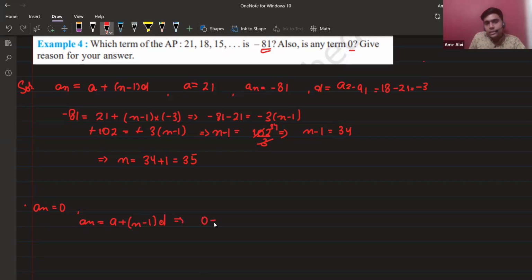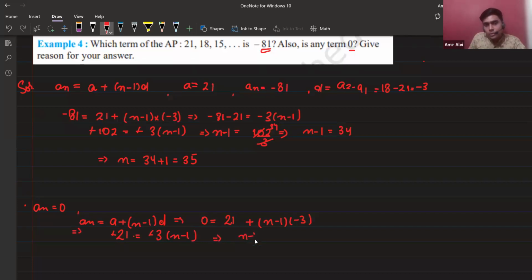An is 0, a is 21, plus n minus 1 into minus 3. Clear? So take minus 21 here, so minus 21 equals minus 3 into n minus 1. Minus will cancel out this minus.